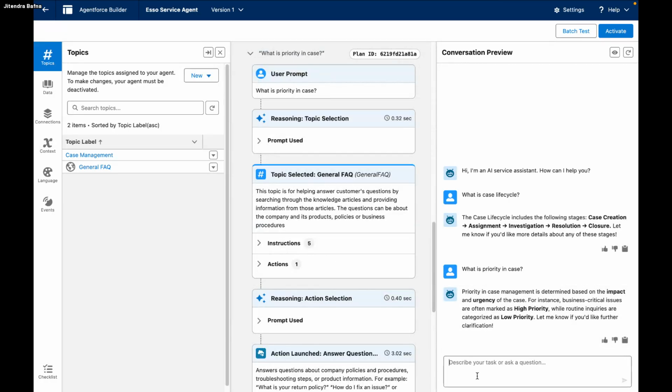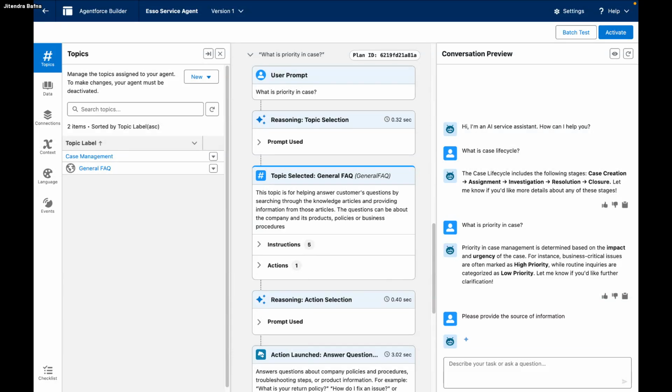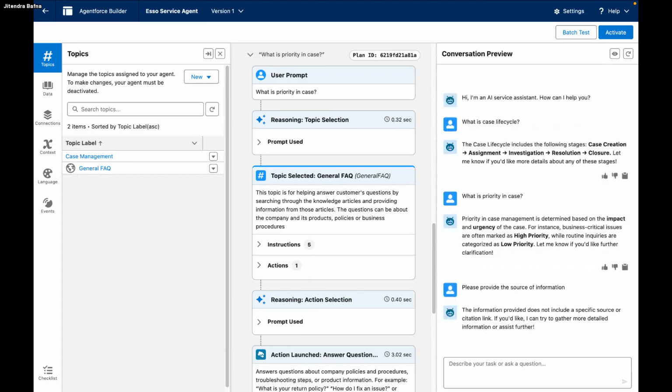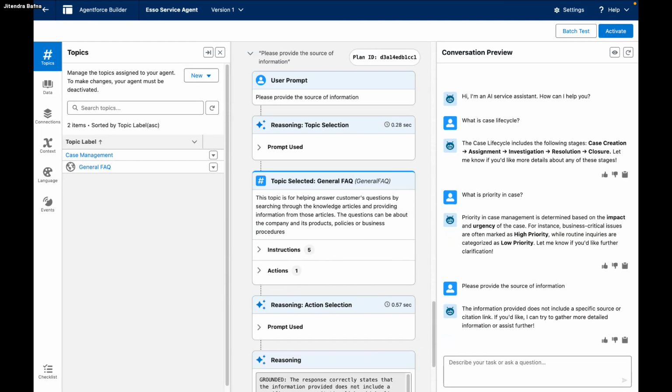Okay, please provide the source of information if able to do that. Okay, that's fine, it's not providing it. But generally, after a few minutes or after it gets trained, it provides that information also, right?